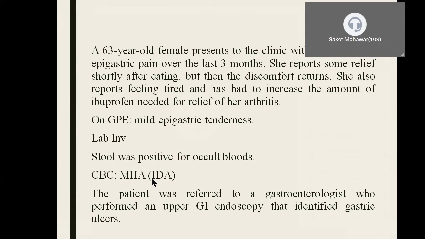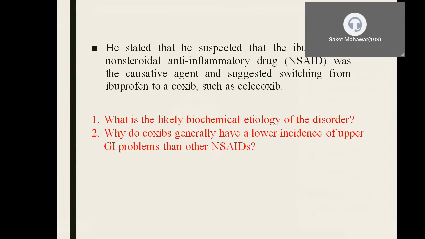Now let us look at the biochemical etiology of the disorder. It is a very clear-cut picture that the patient is taking an anti-inflammatory drug called ibuprofen, which is an inhibitor of cyclooxygenase 1 and 2. This drug inhibits the cyclooxygenase pathway, which is going to hamper the production of prostaglandins, because these prostaglandins in the gastrointestinal tract are very protective of the mucosal layer, which is hampered by this kind of drugs.